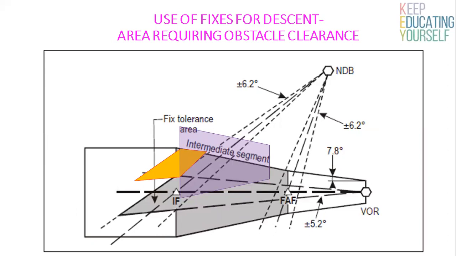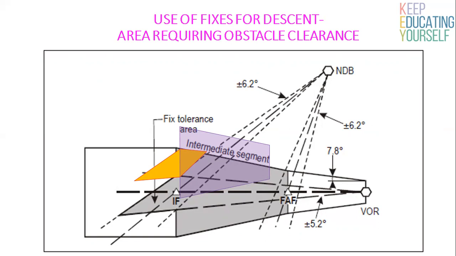So at IF, FAF, IF fixed tolerance area we can see plus minus 6.2 degrees from NDB as it is not providing the track guidance. And for VOR it is plus minus 5.2 degrees. At FAF again, NDB is not providing track guidance, so again it's plus minus 6.2 degrees. And for VOR, which is providing track guidance, it will be plus minus 5.2 degrees. We can see an angle of 7.8 degrees for VOR.